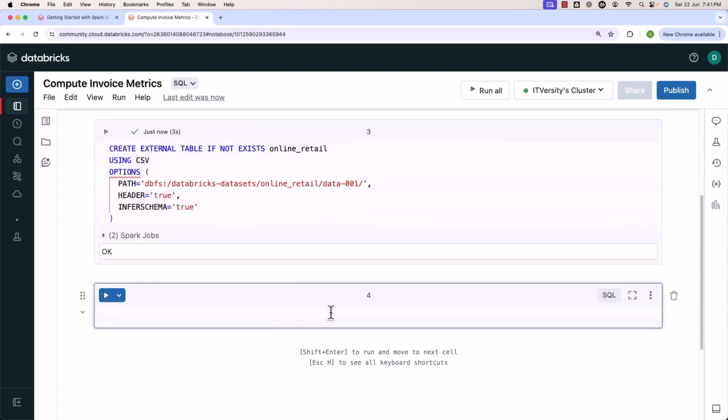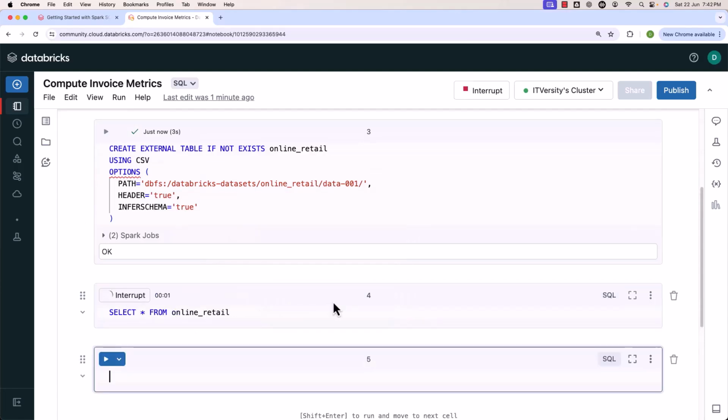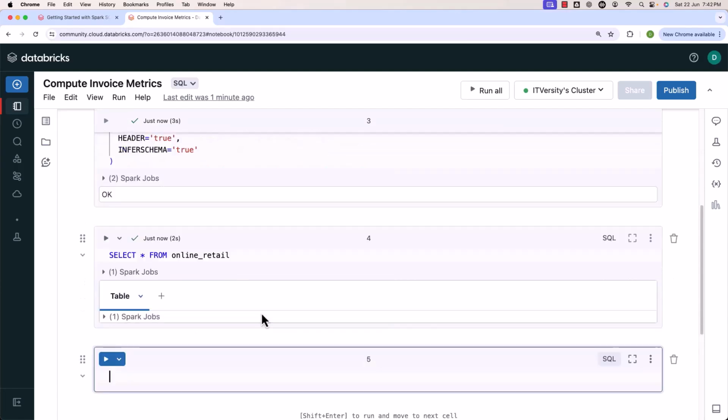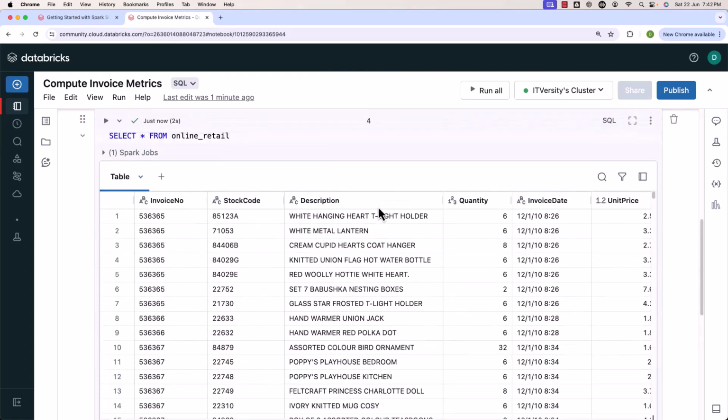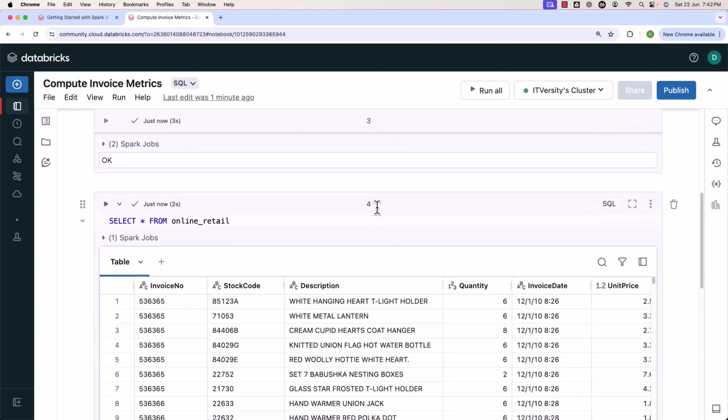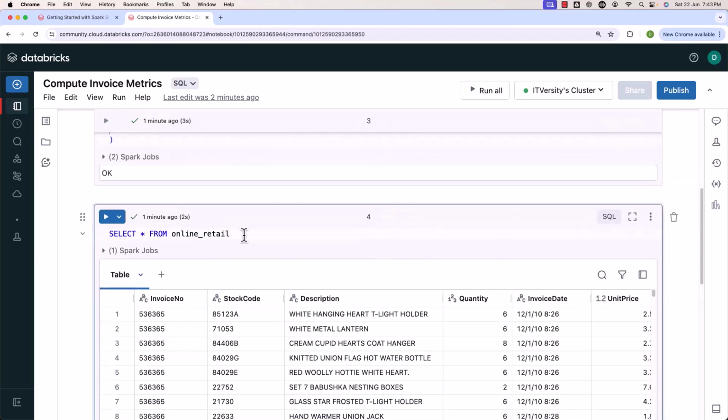Once the table is created, we should validate by saying select star from online retail. I'll only run this query. I'll not be running describe formatted or count. I just wanted to make sure it is returning some results. You can see it is returning the results as per the expectations. Once again, I'm reiterating, I'm coming up with these commands just to validate. These are not supposed to be there in the notebook where we wanted to process the data end to end. Hence, let me delete this.